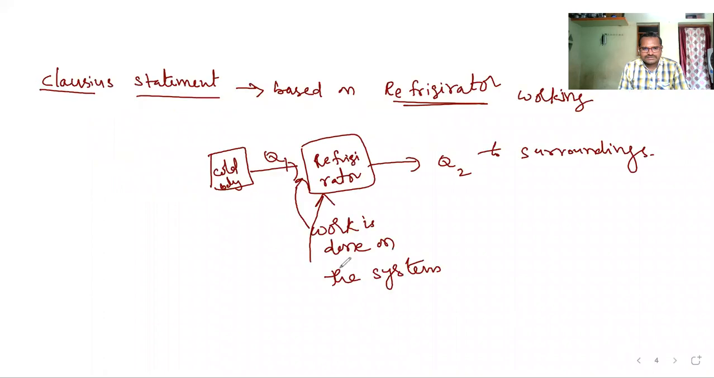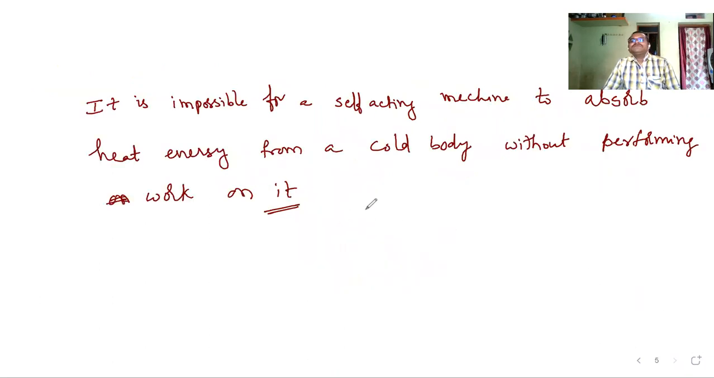That means some external agent has to perform some work done. Work done has to be performed by some external agent, like a power supply. That work should be there on refrigerator. Then only it will subtract some heat energy from your bodies which are at lower temperature and eject some heat energy to the surrounding. Clear? It is impossible for a self-acting machine to absorb heat energy from a cold body without performing work on it. This is the statement given by Clausius about the second law of thermodynamics.